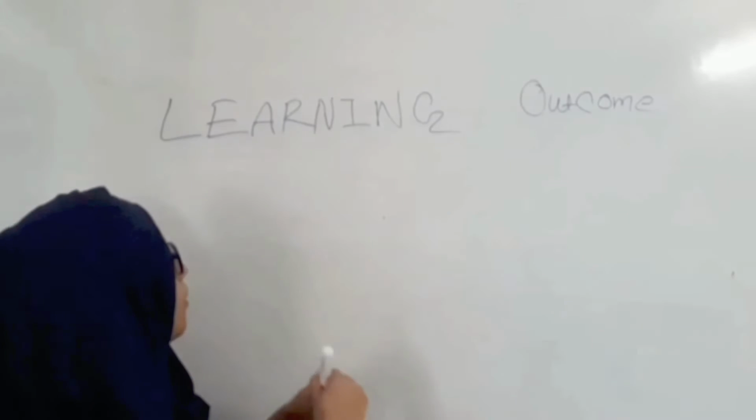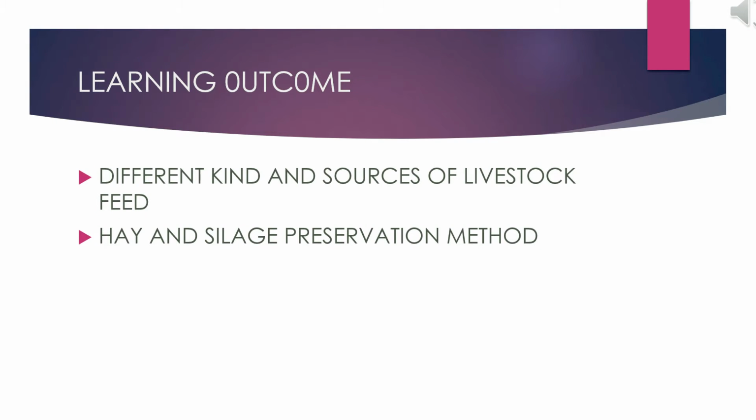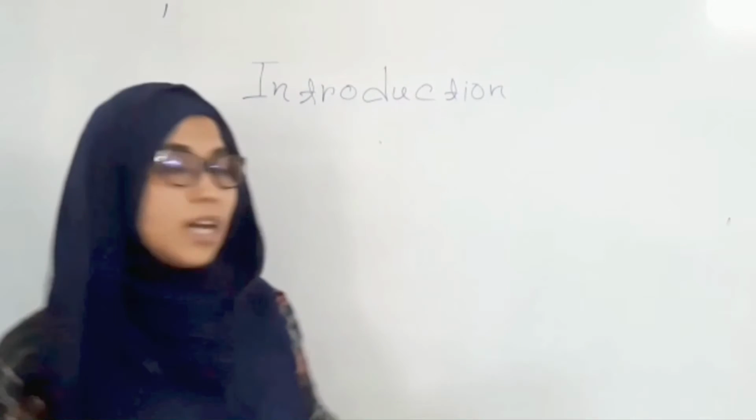Now we will discuss the learning outcome. After completing this chapter, we can easily learn about different kinds and sources of livestock feed, and also hay and silage preservation methods. Basically, in this chapter we mainly discuss the very important grass preservation methods, that is hay and silage, and their characteristics and advantages. Let's start today's lecture.